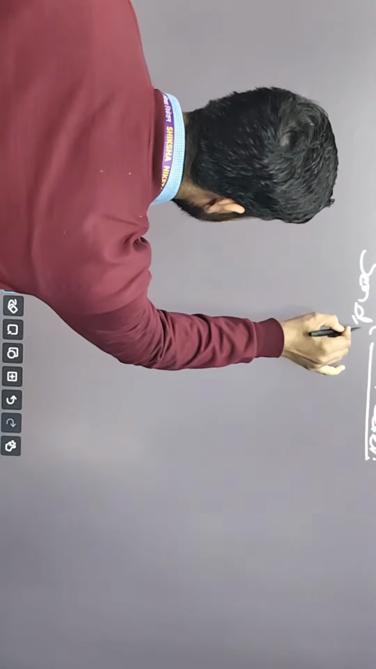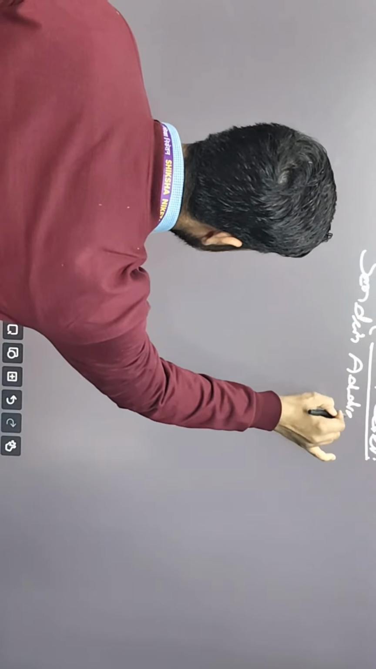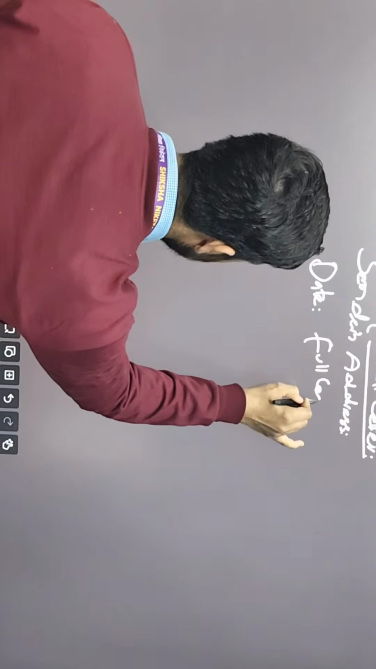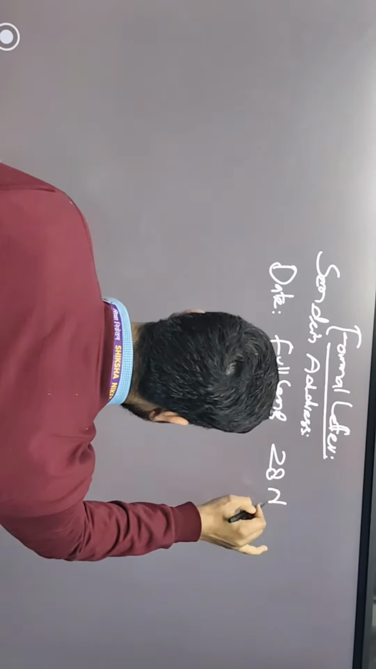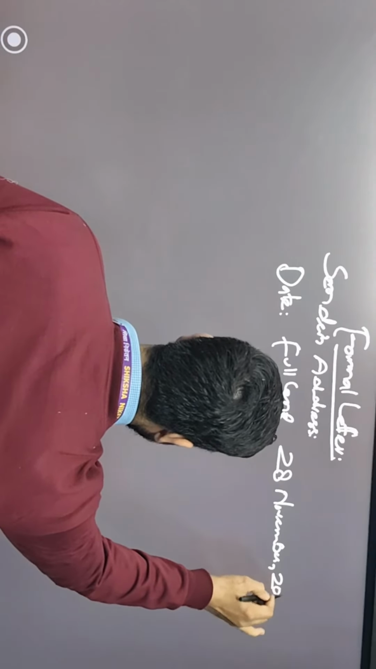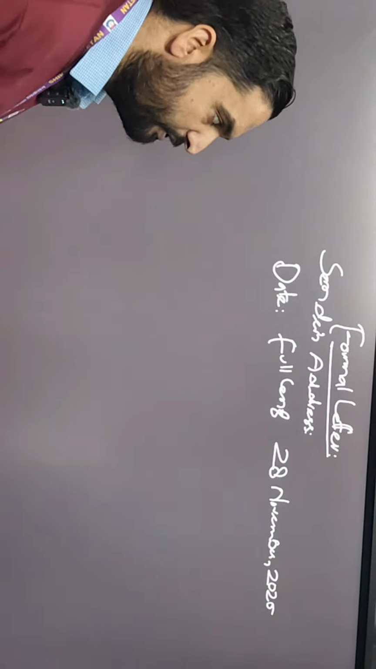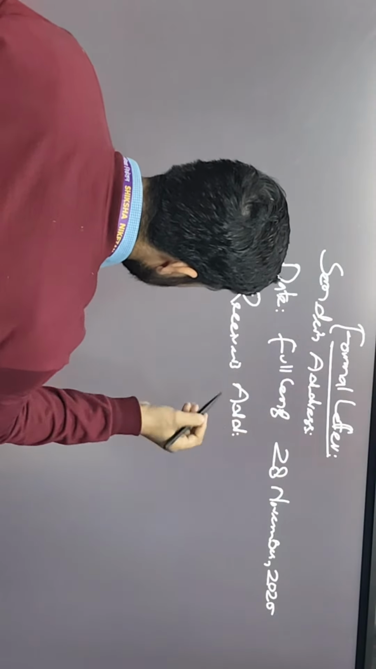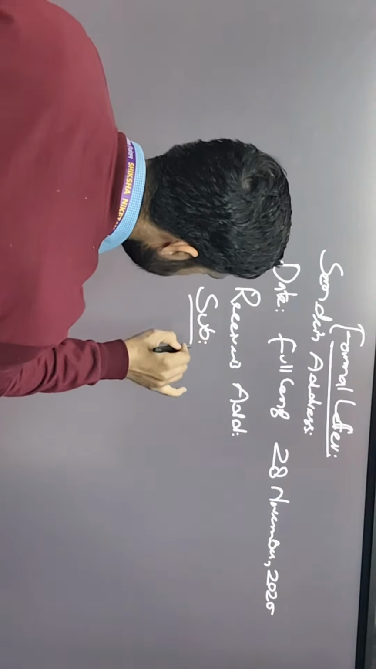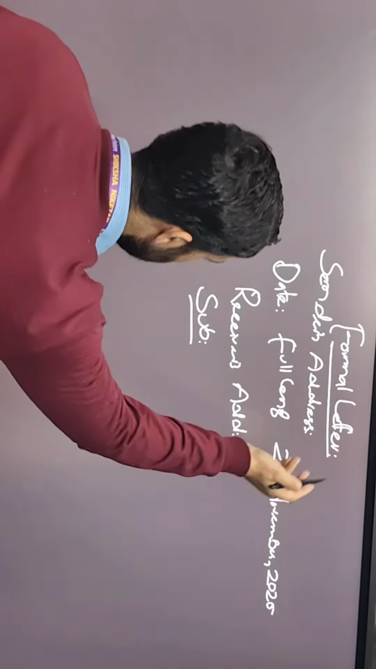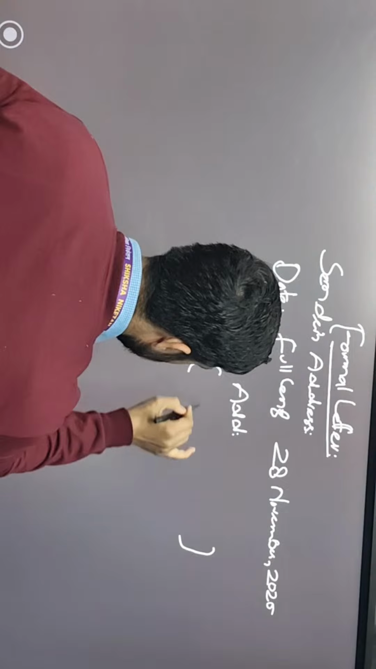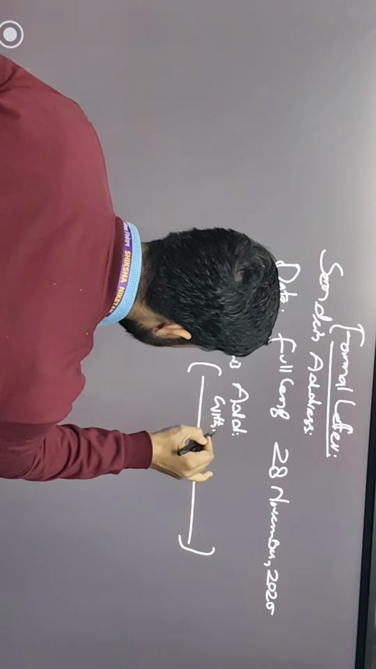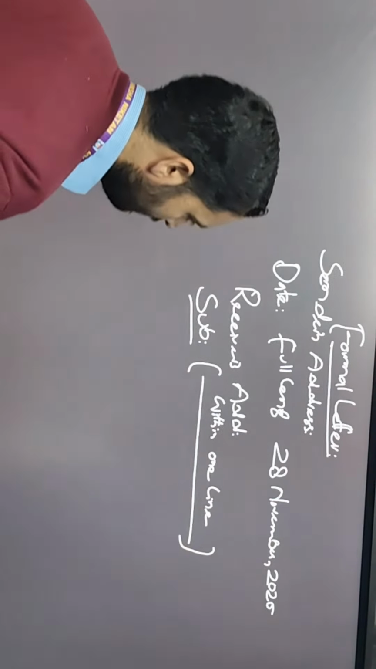Its format: first it will come, sender's address, where you are writing the letter from. Then date. Always write the date in the full form when you are writing a formal letter, like this: 28 November 2025. Then the receiver's address. After the receiver's address comes the subject. Subject is the soul of the letter. Subject should always be within one line, not more than 8 words. It should be brief, within one line, your subject. And then comes the salutation.